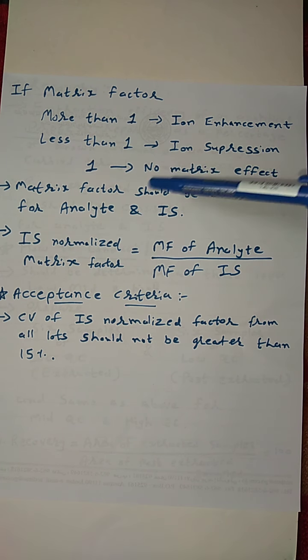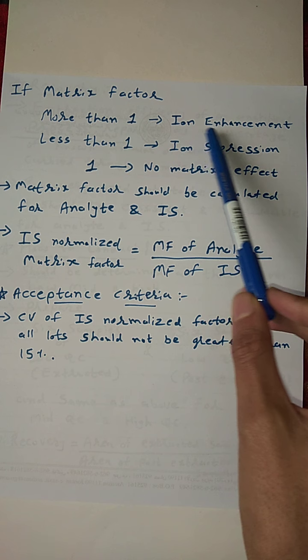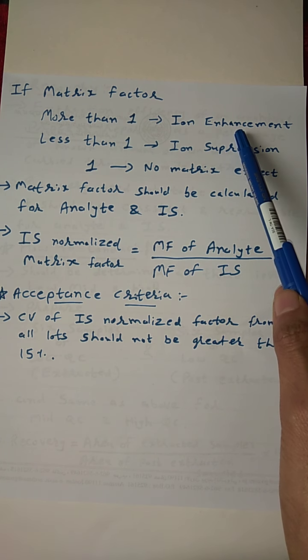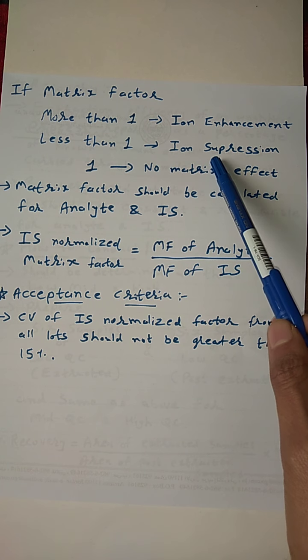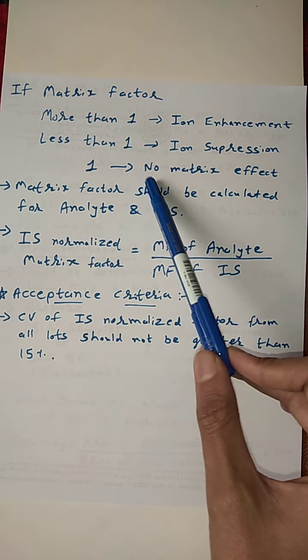So now how to interpret this? If the matrix factor is more than 1, that means there is ion enhancement, which will result in an increase in the drug response. And if it is less than 1, then there will be ion suppression. That means there will be a decrease in our response. And if we get 1, that means no matrix effect.